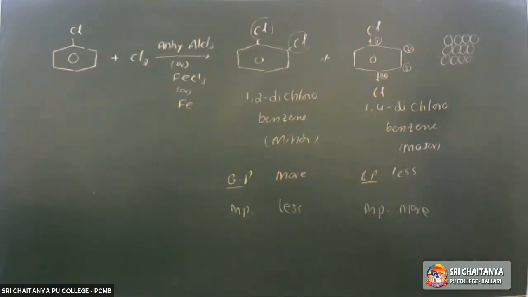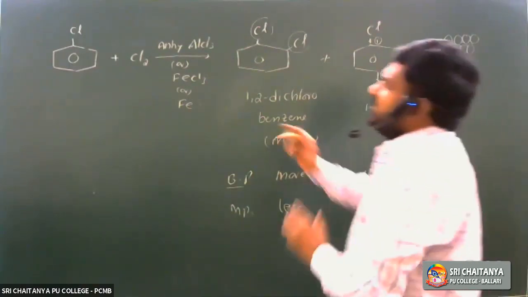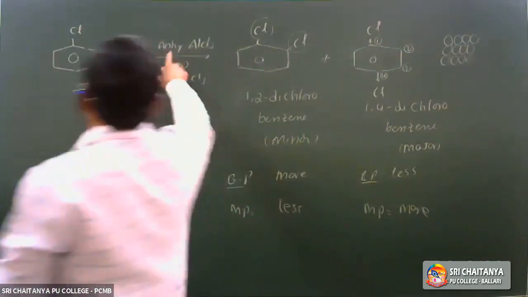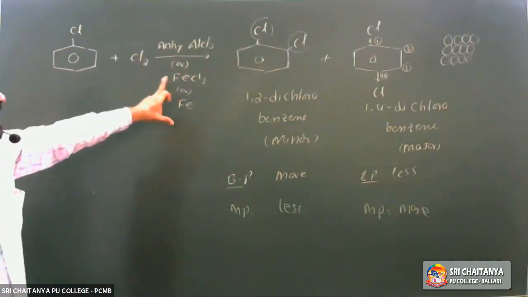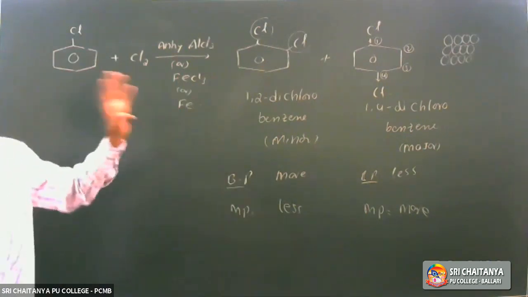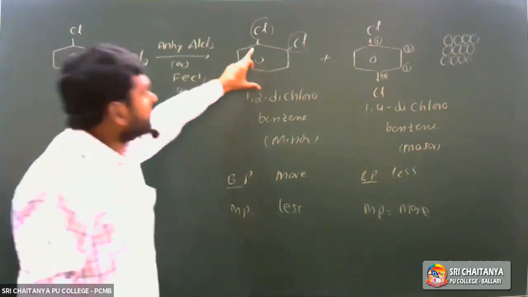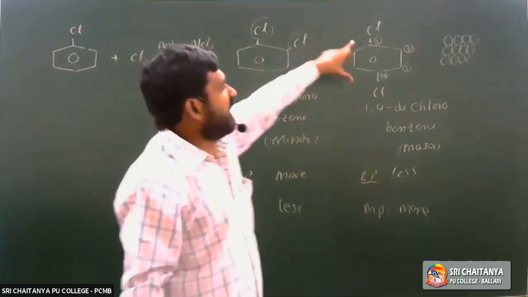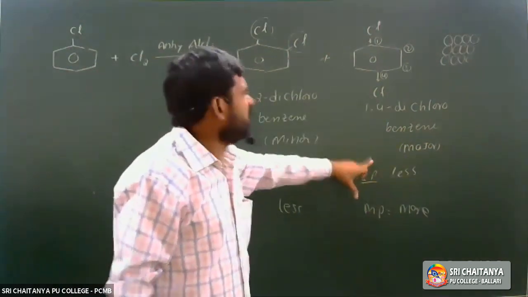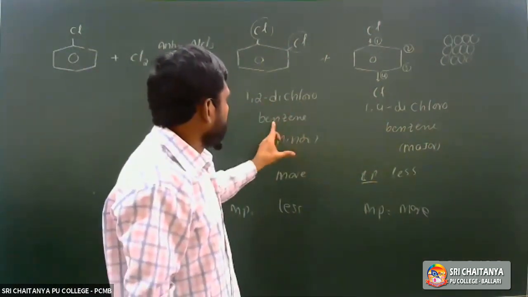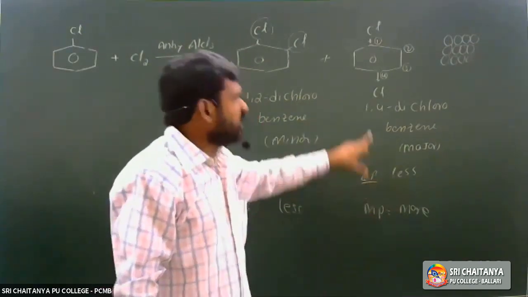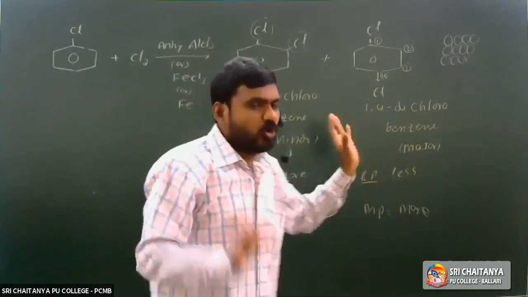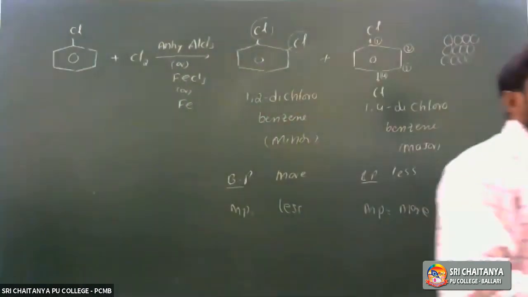Now, chlorination of chlorobenzene. In the presence of aluminum chloride, FeCl3 or iron turnings, ortho dichlorobenzene and para dichlorobenzene are formed. The ortho isomer, 1,2-dichlorobenzene, is the minor product. The para isomer, 1,4-dichlorobenzene, is the major product.